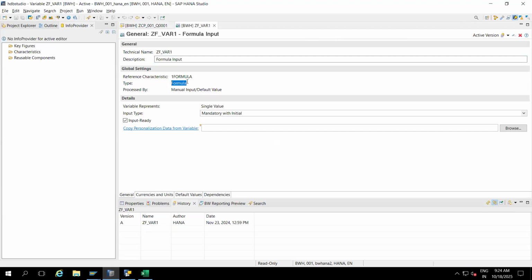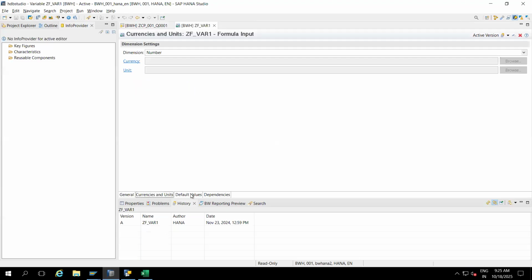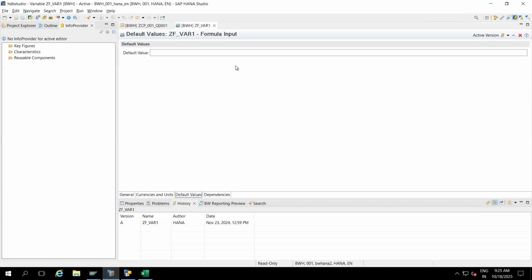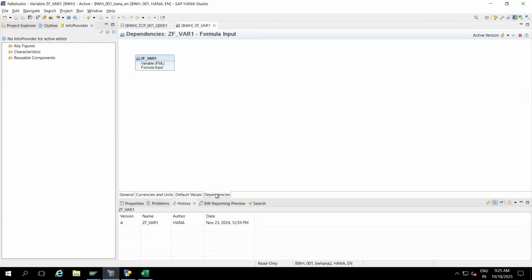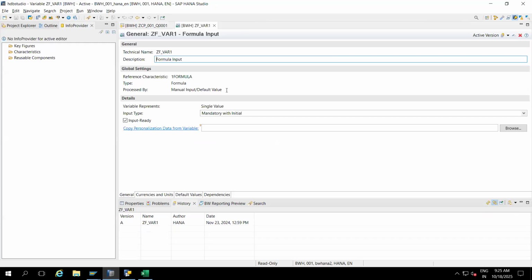This is a formula variable with manual input default value, and you can create reference variable processing input. You can go to currencies, okay, number only. So he took number only. We have to enter a number; by default nothing will be there. So they just created a formula variable with manual input default value.